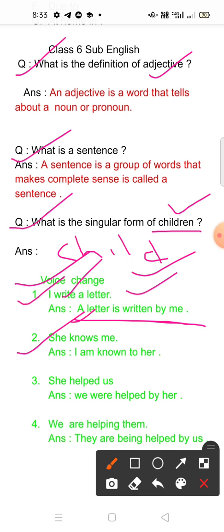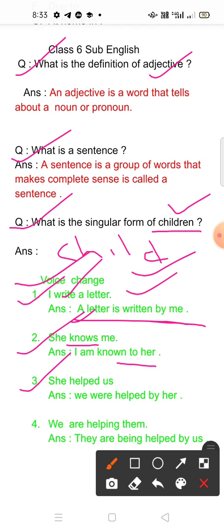Second question: she knows me. Here knows is V5. I will be converted from me into I. I am known to her. Here you will not write by. Known, K-N-O-W-N. Generally we use by, but in this passive we will not use by here. You have to use to, T-O, to. I am known to her.